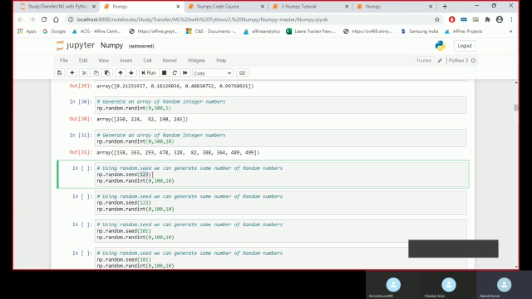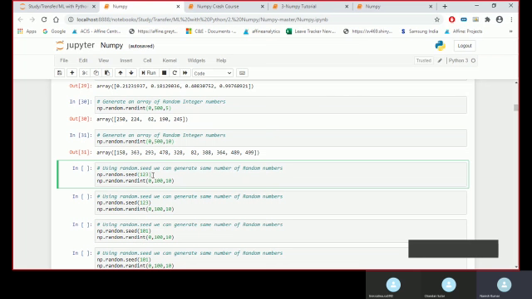This number can be anything. It can be 0, 42, 50, or 100, but each time it should be constant. If you are giving 100, then for each iteration of splitting the data into 70-30 it should consider 100 only, or whatever number you gave at the beginning. Then only would that data with each observation be available there. So this is something like fixing your observations when you are doing any kind of manipulation. At that time we would be using random.seed.